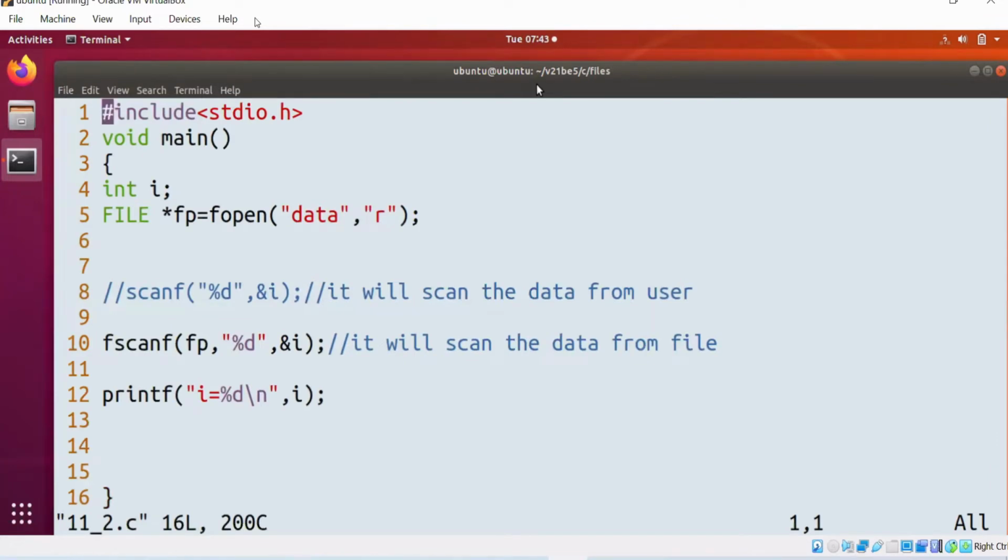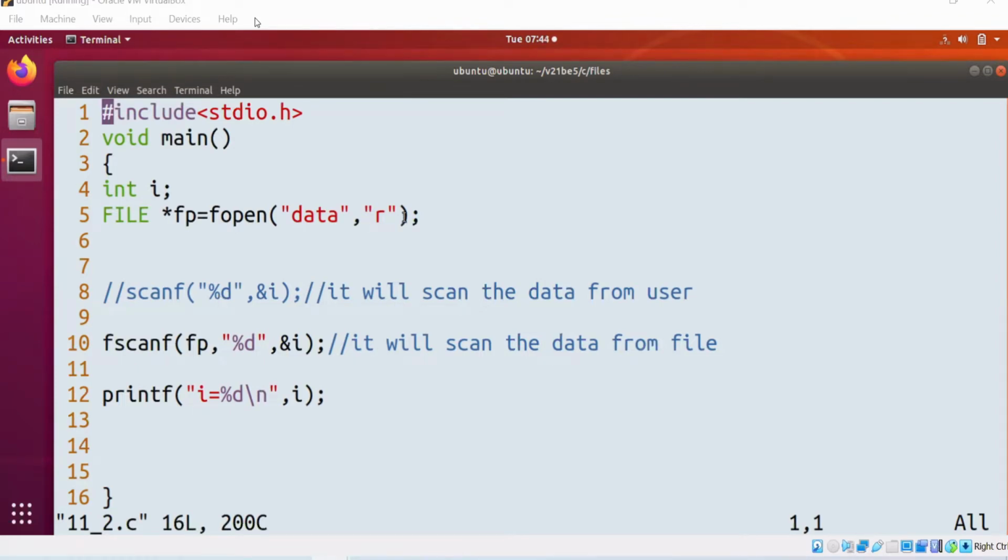Please let me know. In this 2.c program, again, don't waste time copying. If you are confident enough, if you are manageable, you can, but I'm not saying that. Any doubt in these two programs? Because we are going to discuss how to put different types of data into the file, and how to read those different types of data from the file.